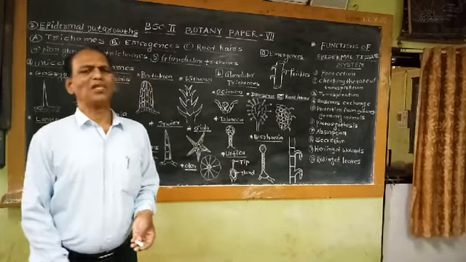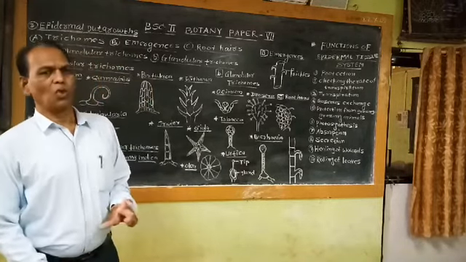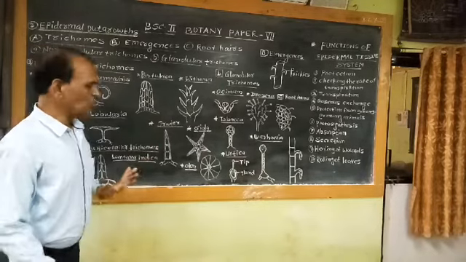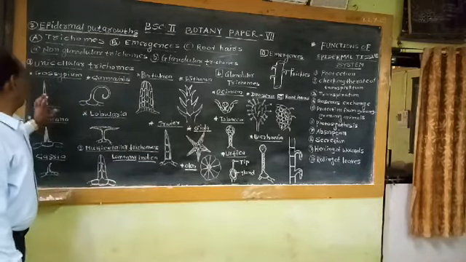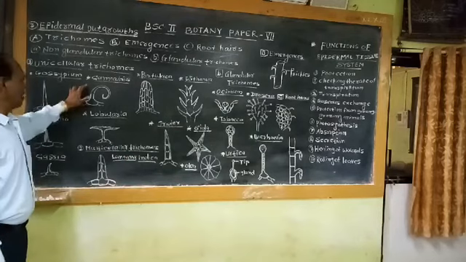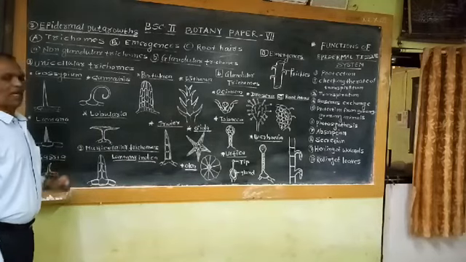So various plants possess various types of trichomes. Out of these various types of trichomes, unicellular trichomes are found in some plants like Gossypium, Lantana, Cassia, Cannabis, etc., as well as Globularia, etc.